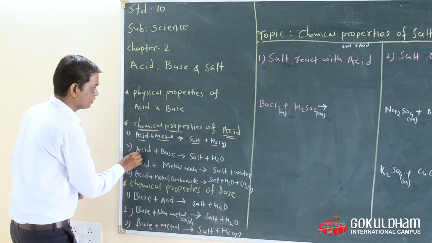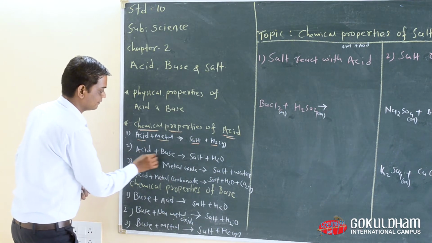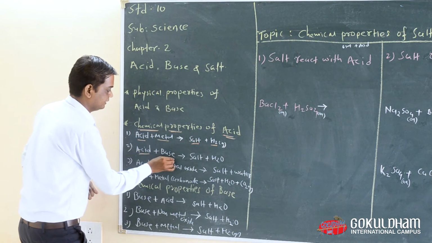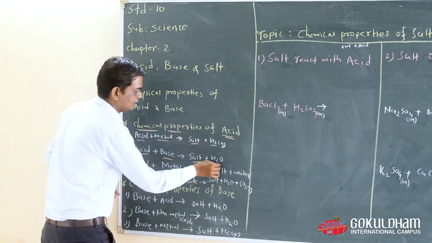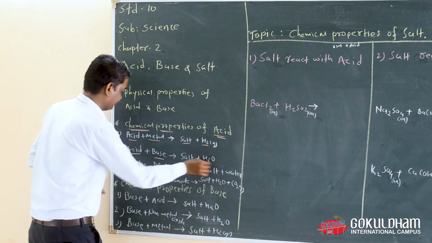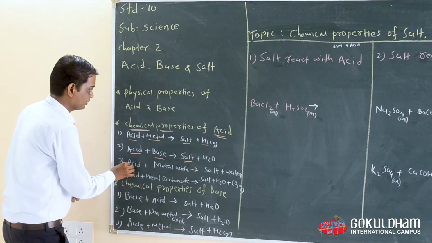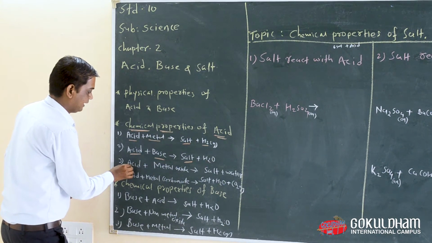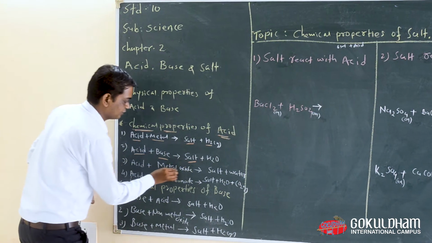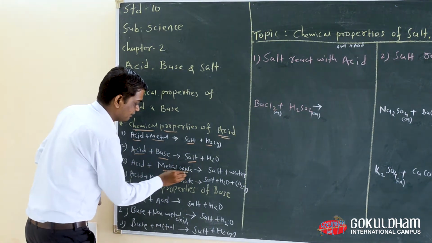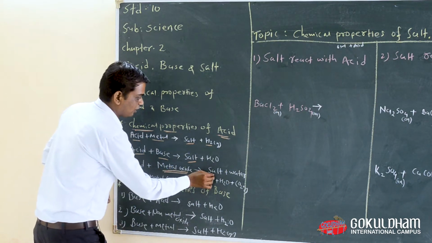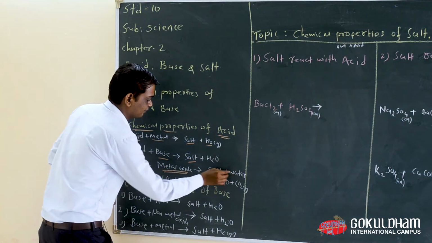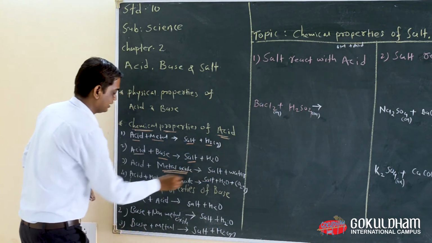The second chemical property of acid is that when acid reacts with base, we get salt and H2O, meaning water. The third chemical property of acid is that acid reacts with metal oxide. Everyone keep it in your mind, metal oxide. When acid reacts with metal oxide, we get salt and water.